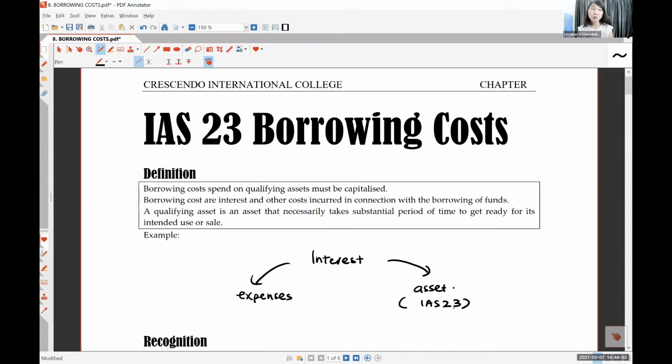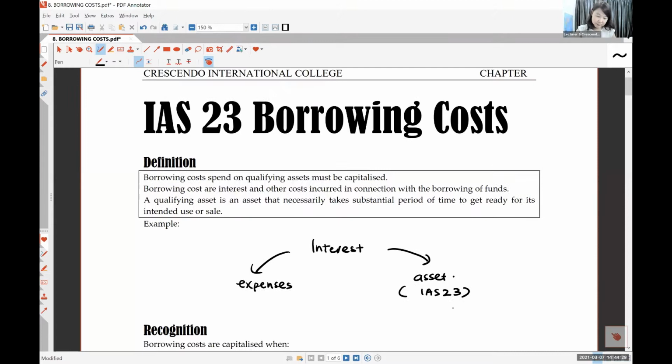So when you are doing your IAS 16, if you want to capitalize your cost, remember, there are 4 things to capitalize your cost. And then I told you the interest can be capitalized as cost. So the interest amount is referring to this situation, where you can capitalize it under initial cost under IAS 16. So which interest can we capitalize?